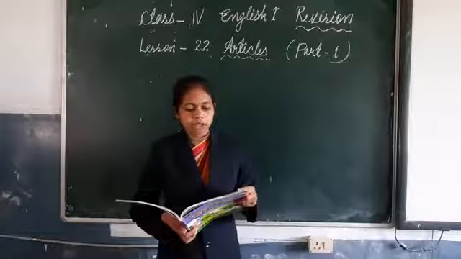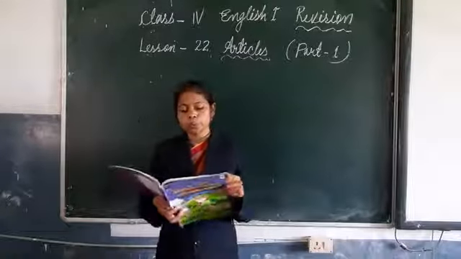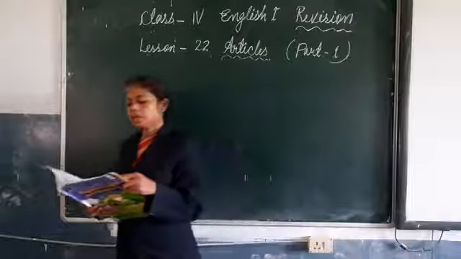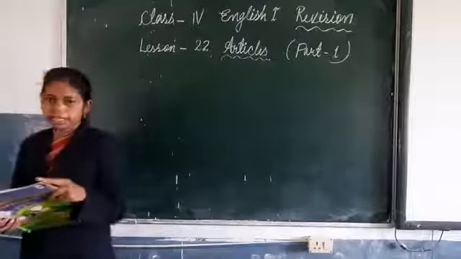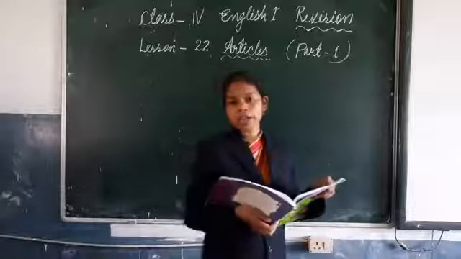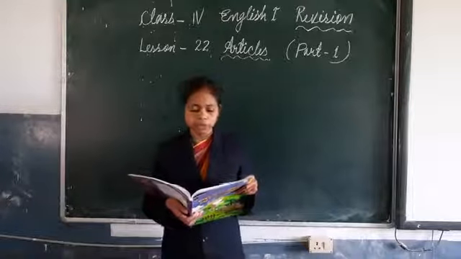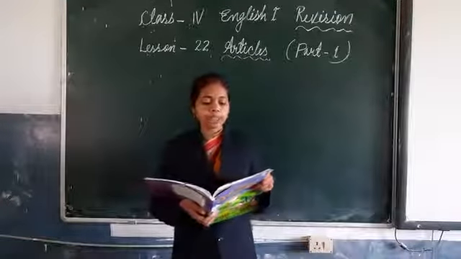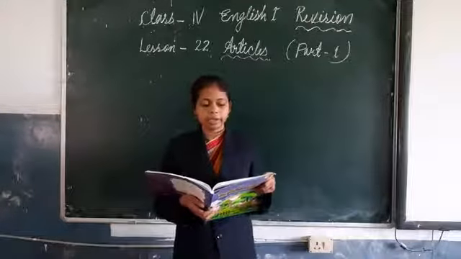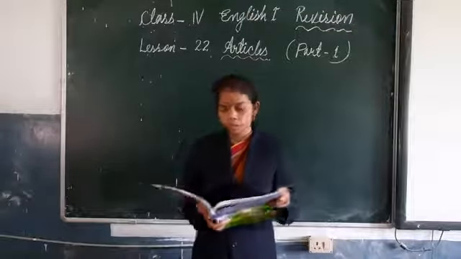Second number, an ox has 4 legs, but an eagle has 2. Number 3, put cross mark, vegetables are good for health. Again there is a blank, so put there a cross mark. Vegetables are good for health. Now next number 4, Henry is an American doctor. Number 5, Uncle Sam lives in a small hut in a jungle. Number 6, I met an old man an hour ago.